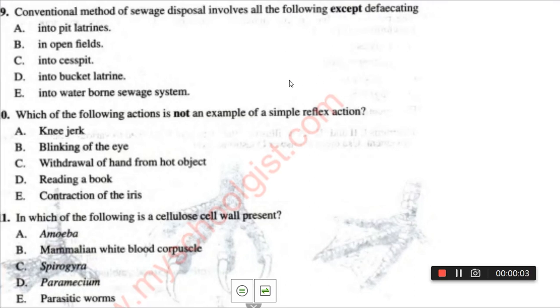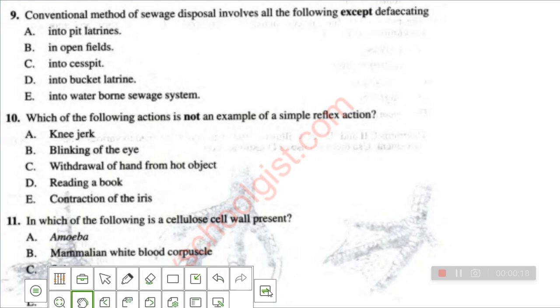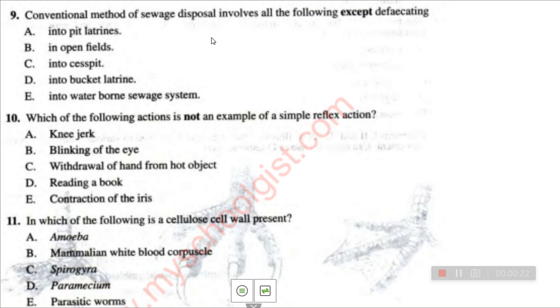So we are continuing our question on biology 1994. So what we are doing today is: conventional method of sewage disposal involves all the following except defecating into. Number one, well, now you need to ask yourself, what's the meaning of sewage? I find it difficult to know the meaning of sewage. Then sewage is actually feces, just like feces.